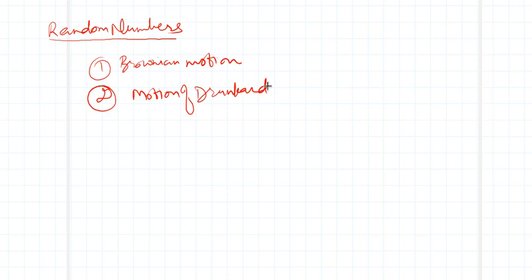Brownian motion means the motion of molecules, right? A molecule doesn't know where it is going to go. Either it may go this way or that way. It goes randomly, but in a certain region, unless some external agency is acting on it, it always keeps on moving. It's Brownian motion, right?